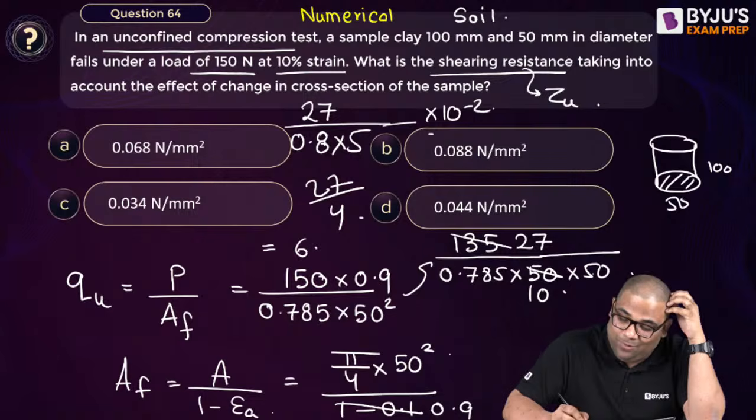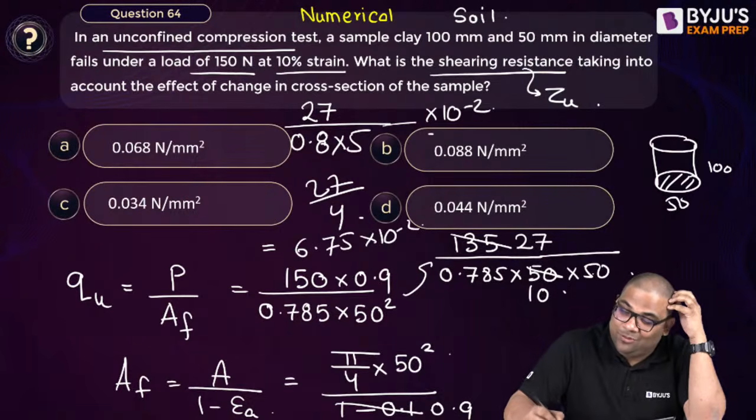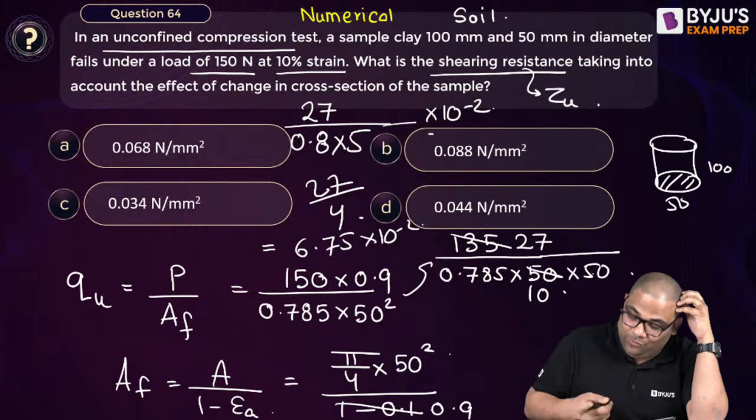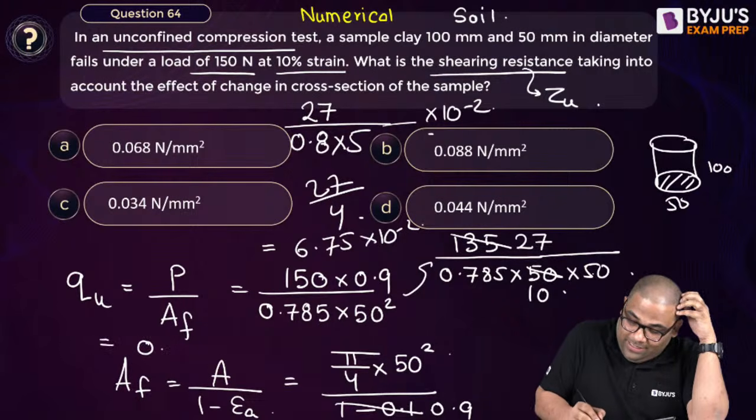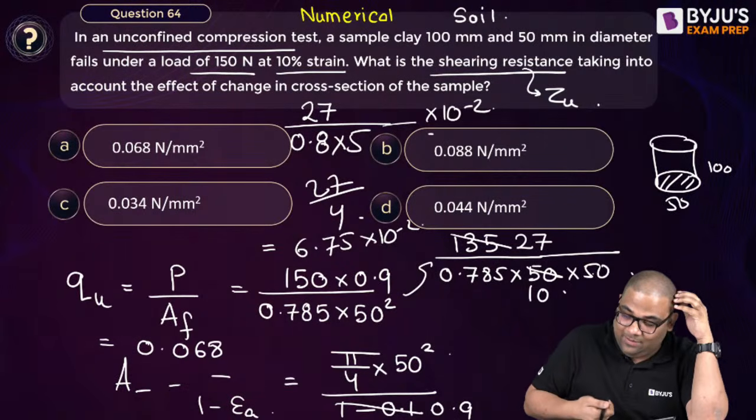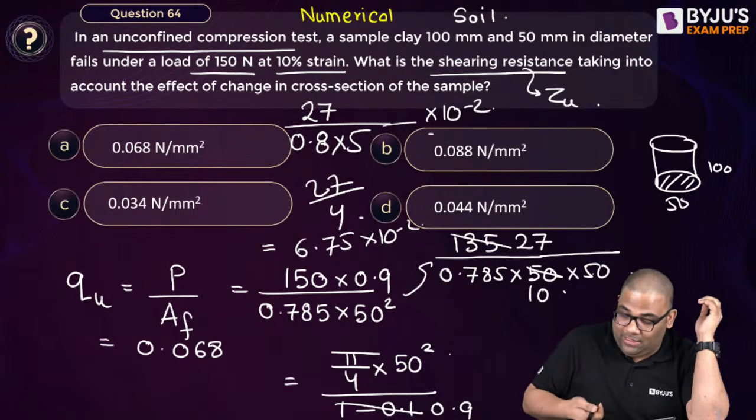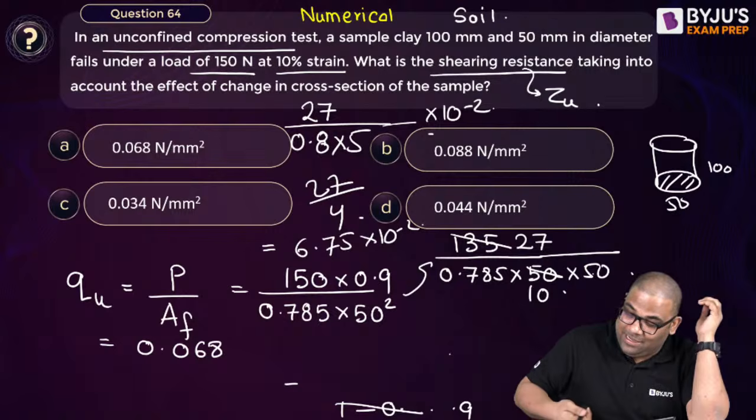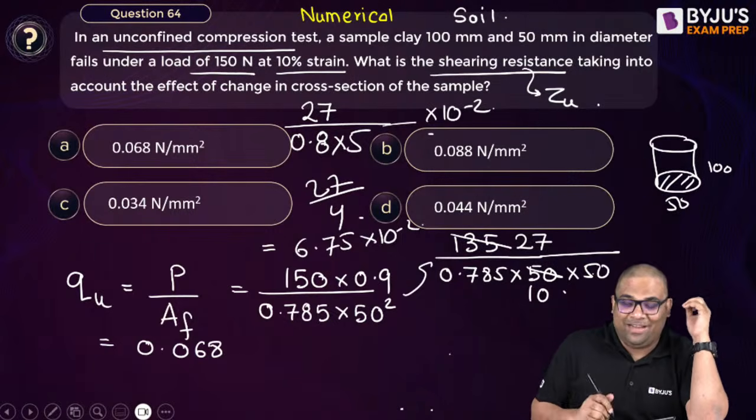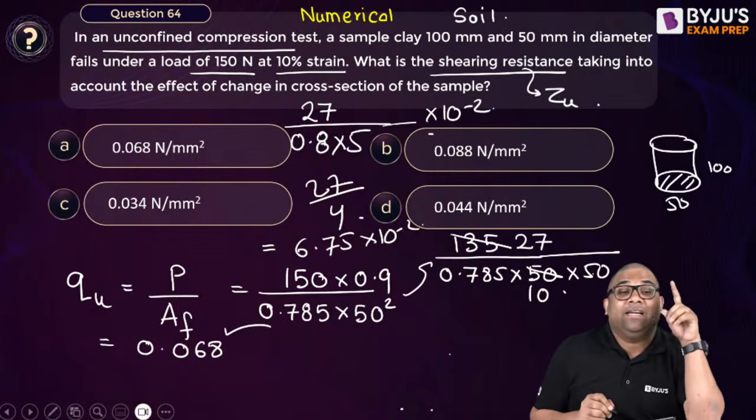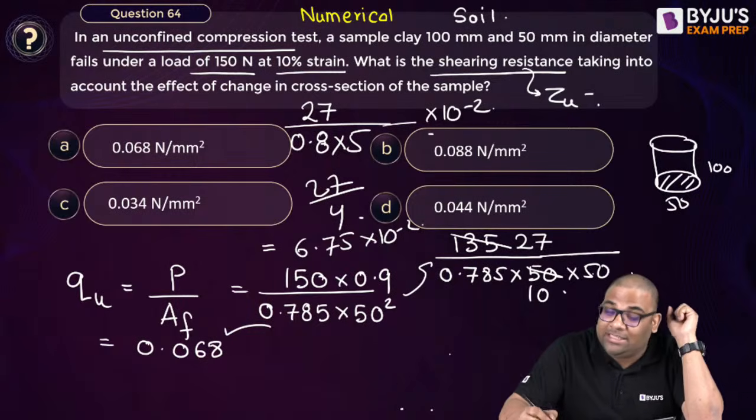It will be 6.75 into 10 to the power minus 2. So QU is coming how much? So QU is coming here 0.068. Yes or no? Ladies and gentlemen, calculator is not required. So it is coming 0.68, but they have asked shear strength.